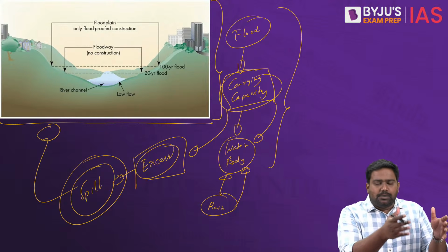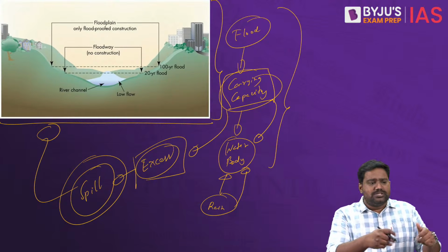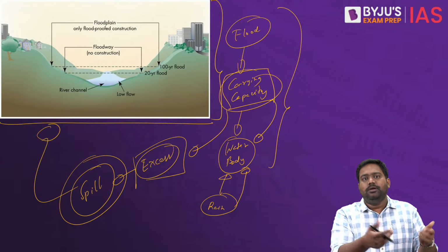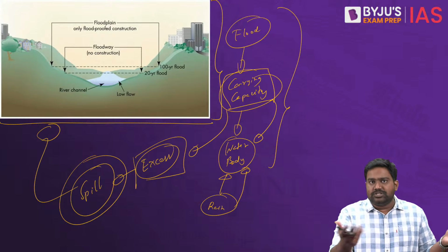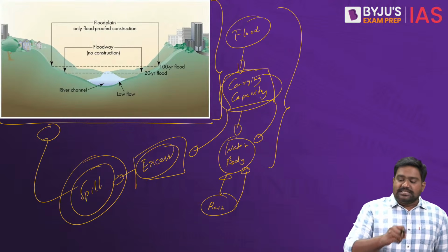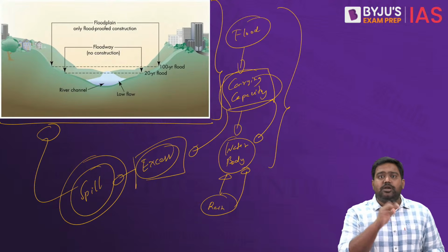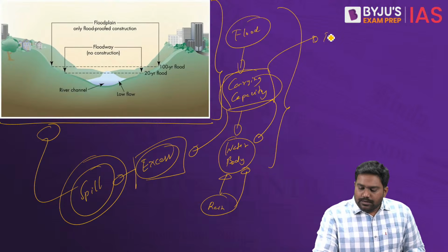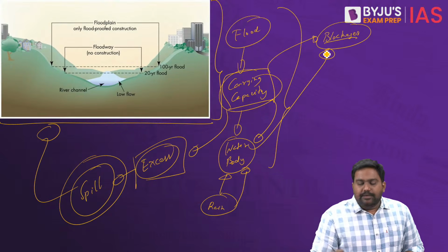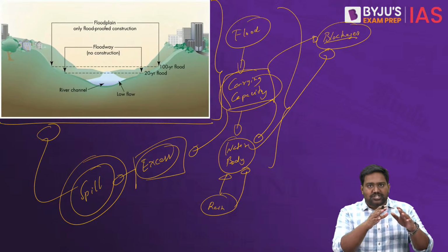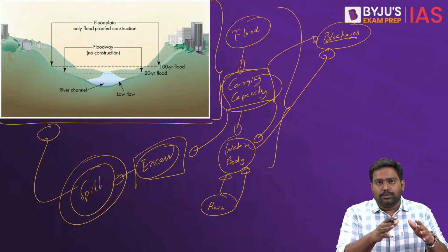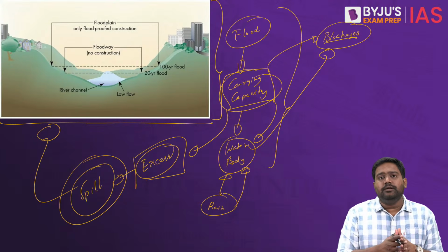Now, for example, you take a bucket with 5-liter carrying capacity and you suddenly pour 10 liters of water into it. Obviously, the excess water will spill out, causing a flood. There's another reason why the carrying capacity can be compromised. If there are blockages, if the water channel, if the catchment area where the water body is flowing through, where the water is accumulating, right?